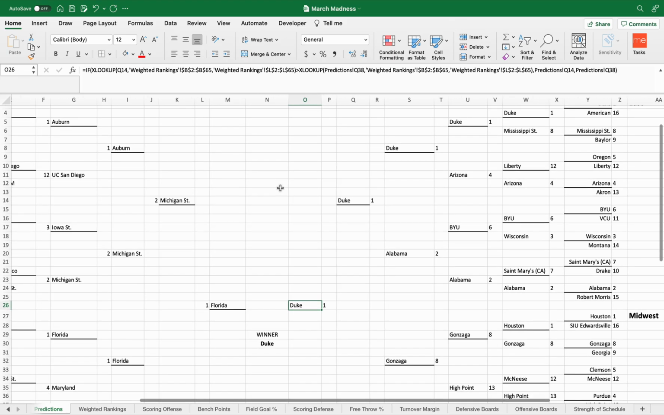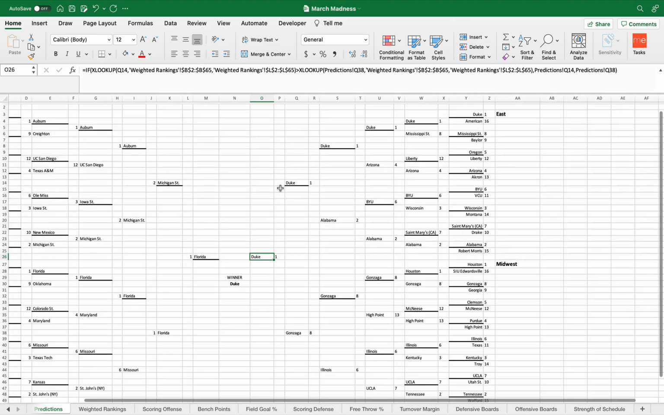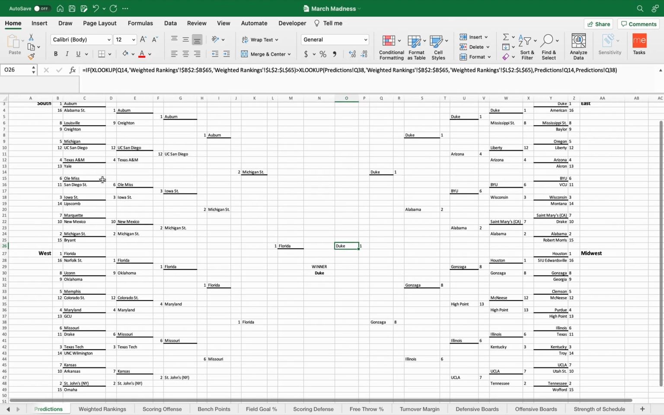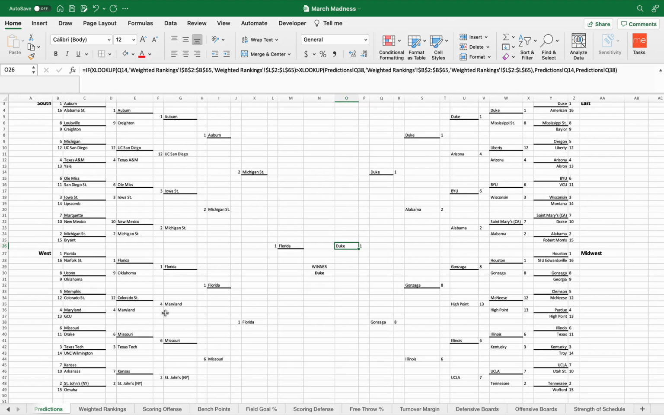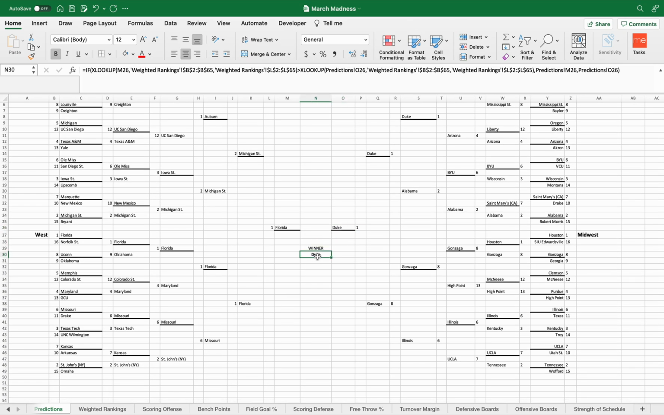So that is a little bit about my model. I have other formulas. If I display each of the formulas, you can see that the ranking that comes with each team is also another IF function. So I have several different formulas and functions that ultimately led me to my winner here of Duke and created this nice model.